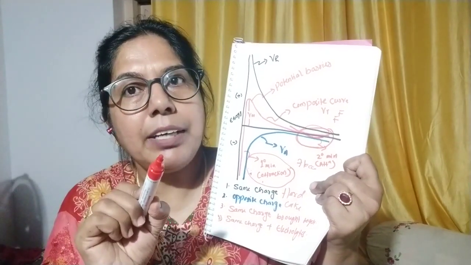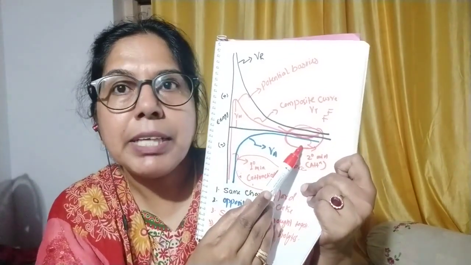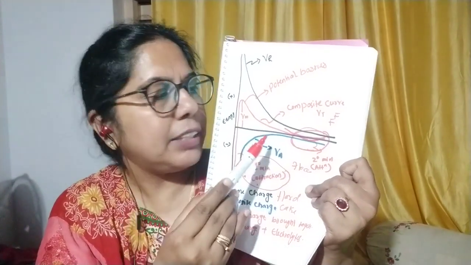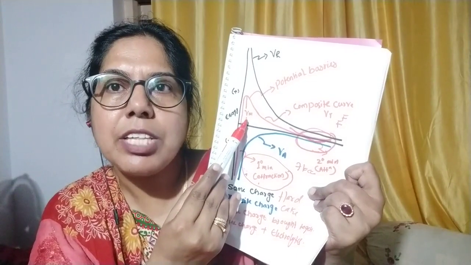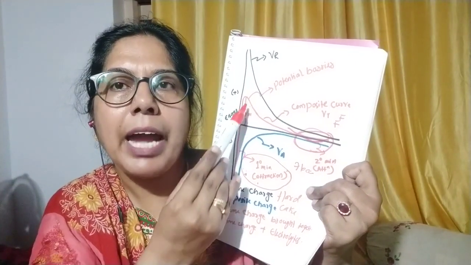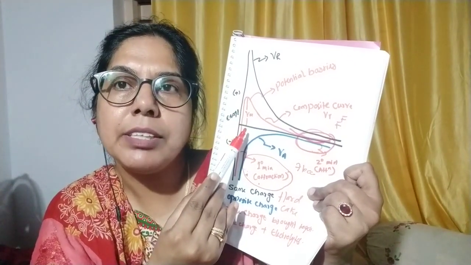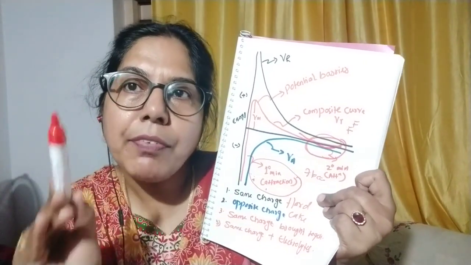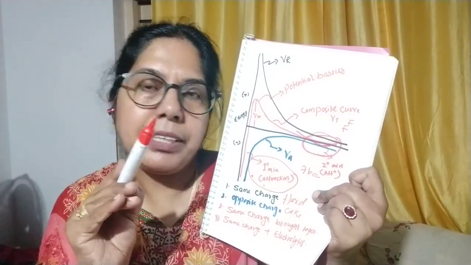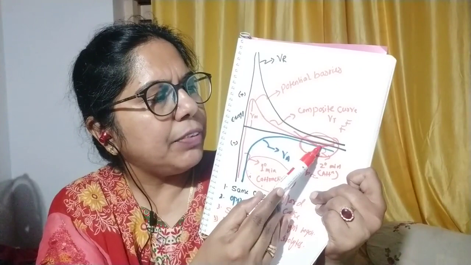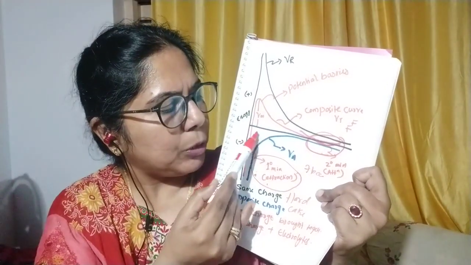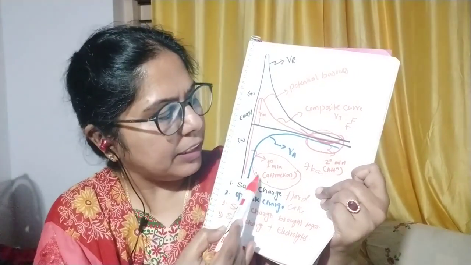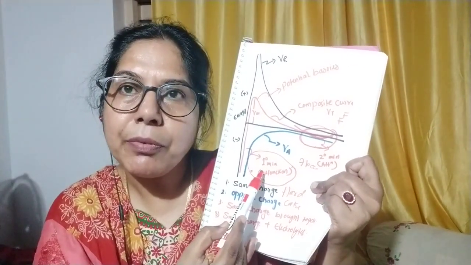But in your colloidal dispersion, we will say this is the best stability, or the VM, that is the net energy peak. The height of the net energy peak will decide the amount of electrolytes to be added. If it is up to this or up to here, then it is feasible, but it should not come to this, that is the primary minimum.